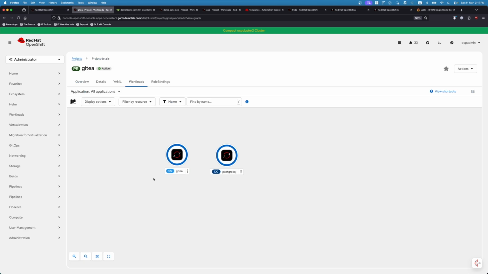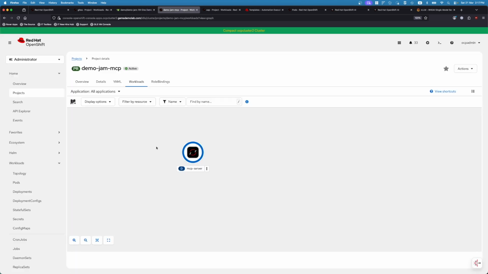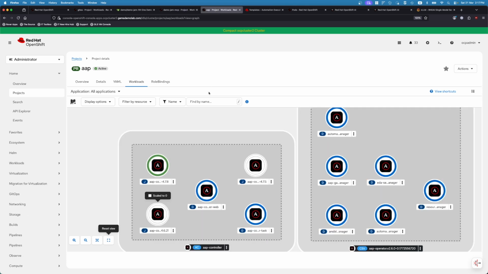Git, which is the source code management tool, has been deployed on the centralized hub cluster, and it will be used to house the various Ansible playbooks that will be used by the AI tools later on. The MCP server has also been deployed as a pod running inside a namespace in the hub cluster. The Ansible Automation Platform has also been deployed using the operator and is running inside the hub cluster so that it can be used to manage and automate any components, tools and tasks needed for all the other remaining clusters that are connected to it.